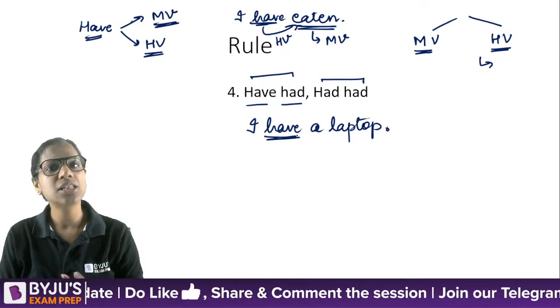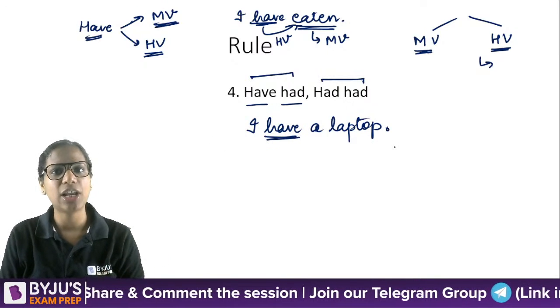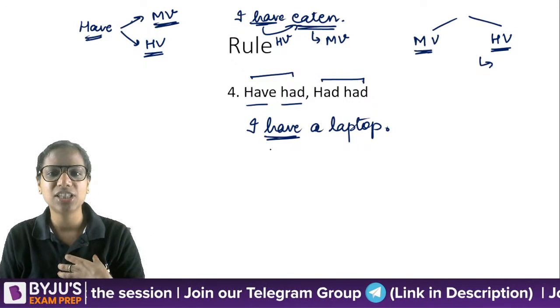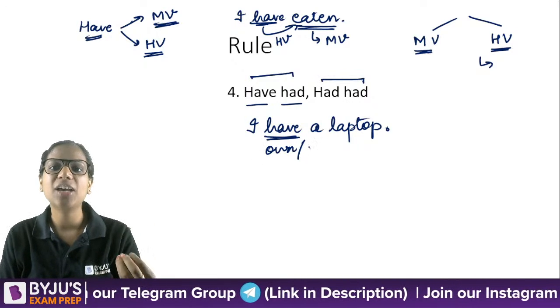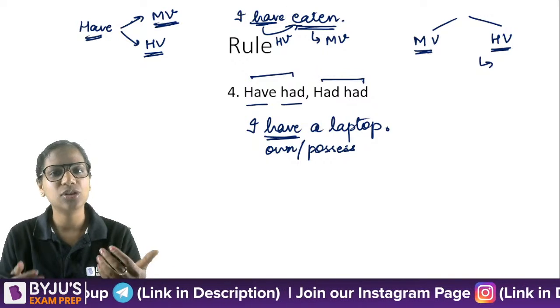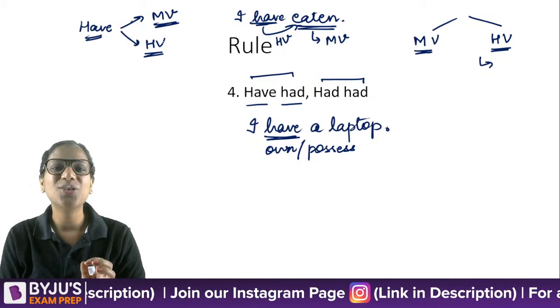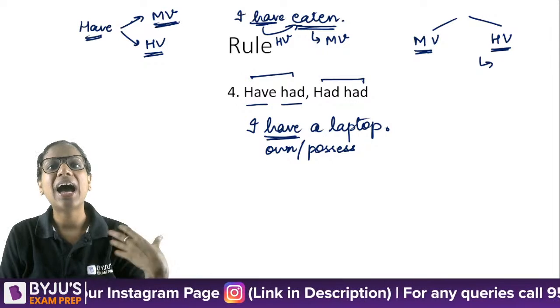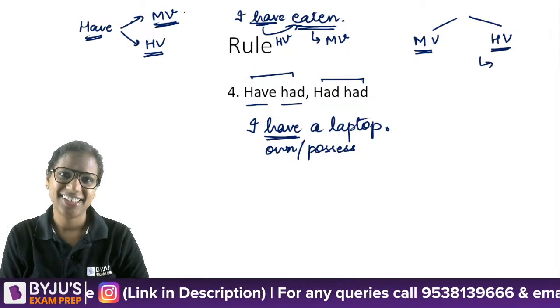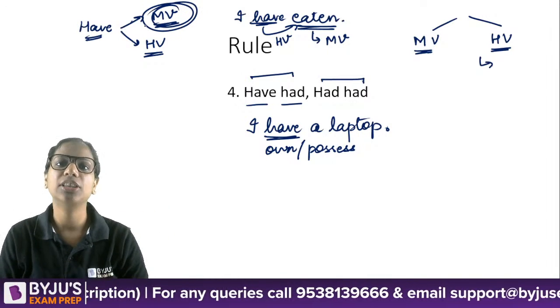What I mean to say here is, see, no other verb, isn't it? I have a laptop. No other verb here. I mean to say that I own a laptop. I possess a laptop. So that's why I have a laptop. So as a main verb, have has multiple meanings, right? We need to know all these meanings.